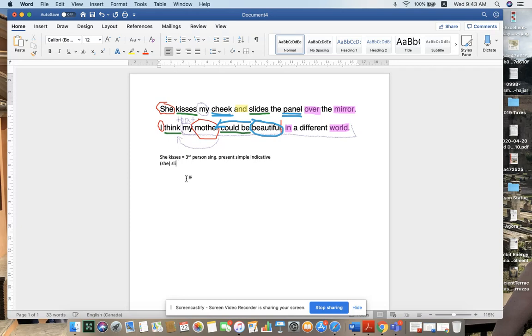Don't forget about that slides. It's third person, so I'm just going to do this exactly the same as on top. Also third person singular, present simple indicative. And then we have I think in the next clause, which is a first person singular. Yes, you guessed it, present simple indicative.